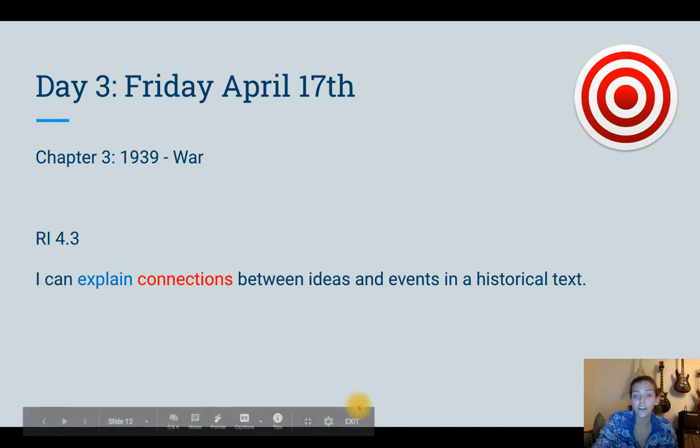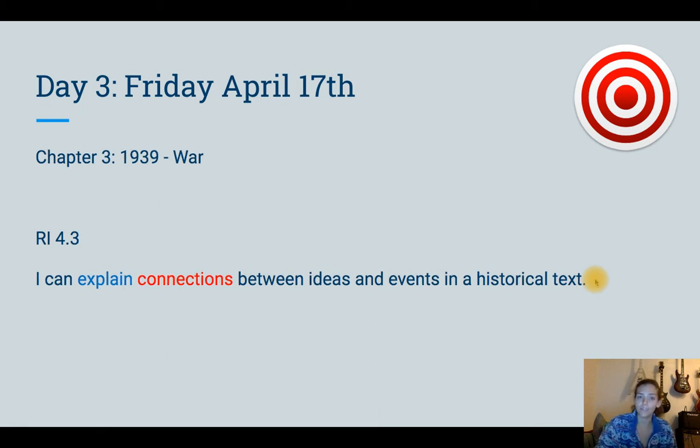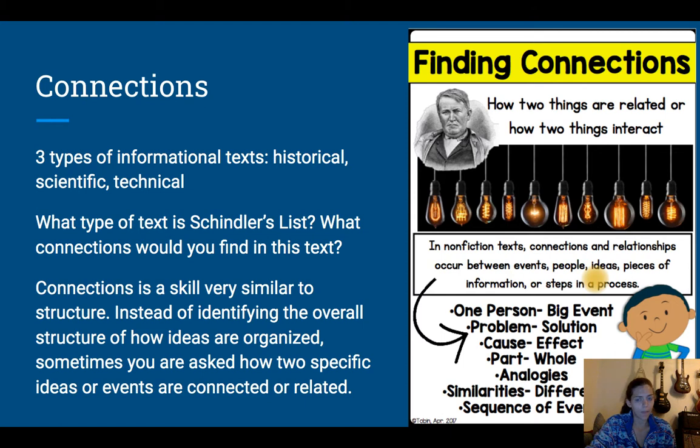And then we also have this phrase in a historical text, and we're going to talk about that in a minute too. Think about what that means when a text is historical and what other types of texts we might have. Okay, so we're focusing on finding connections today. That's our third informational standard. So when we talk about connections, there are 3 types of informational texts that we can look at: historical, scientific, and technical. When we look at a historical text, that's a text that tells us about history, about something that happened in the past, right?